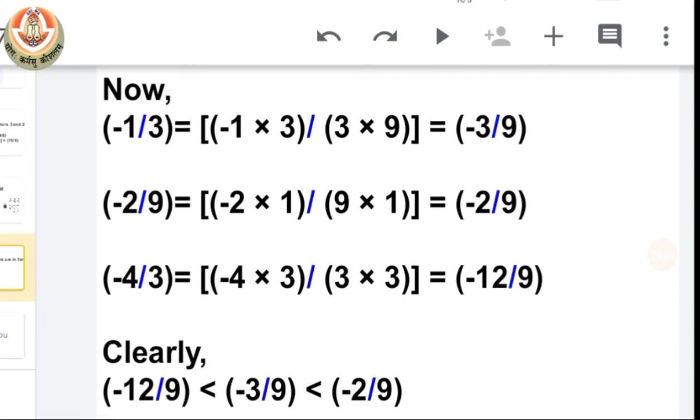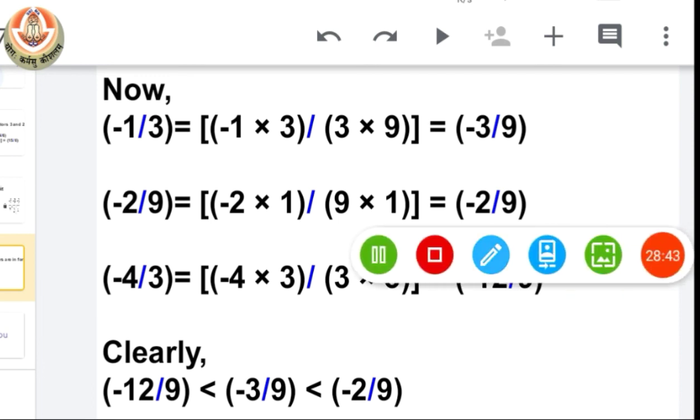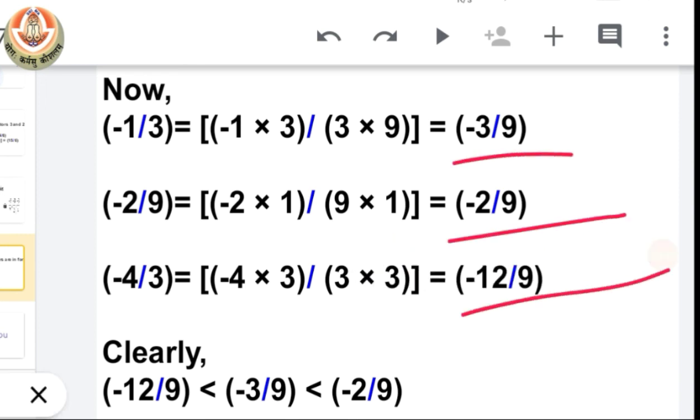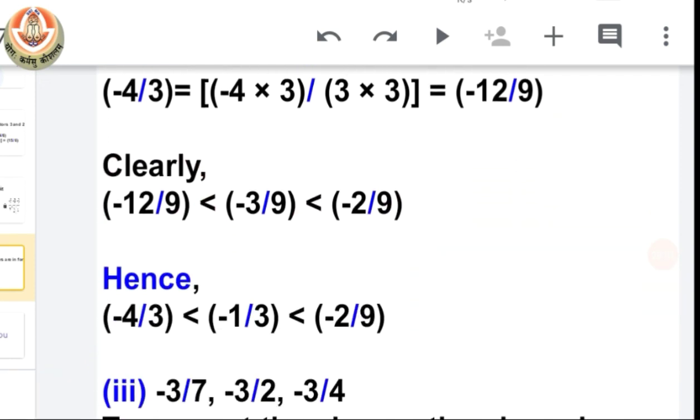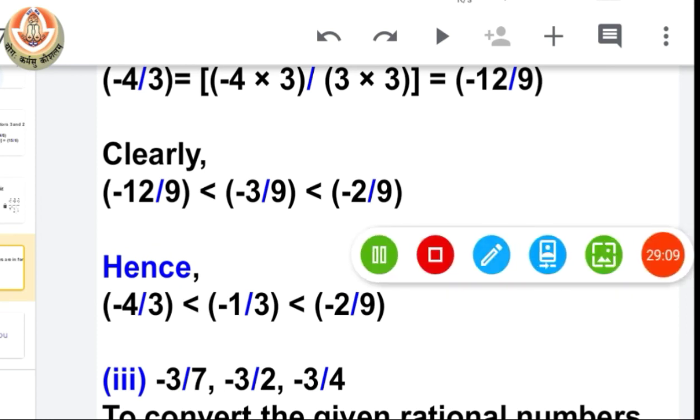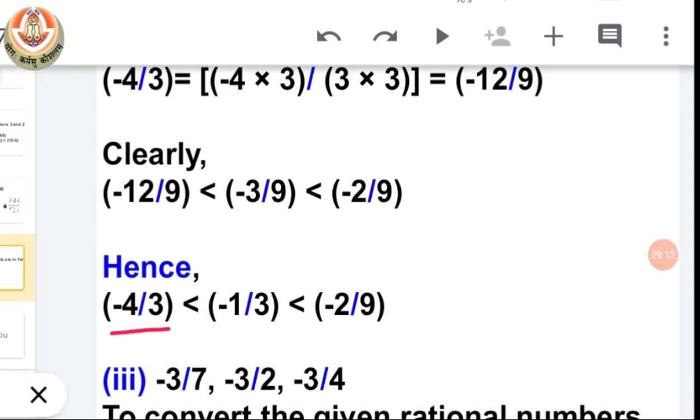So now you can see here we have three new rational numbers. For the first one we have minus 3 by 9. For the second one we have minus 2 by 9. And for the third one we have minus 12 by 9. Now we have all the denominators equal, so we can easily compare them on the basis of numerator. So minus 12 is smaller than minus 3 and minus 3 is smaller than minus 2. So that means this is the arrangement for the ascending order.